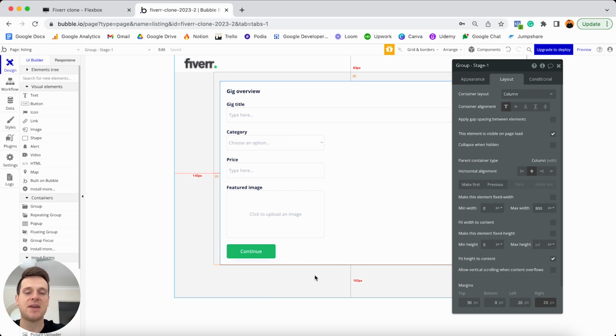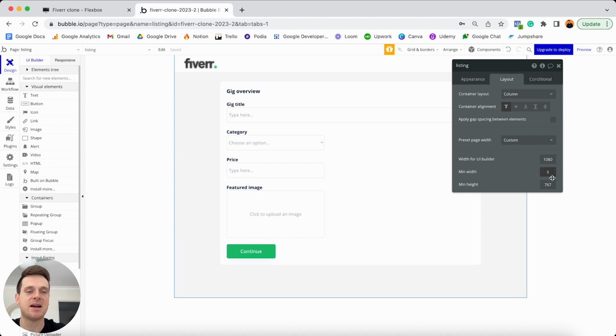Now, before I add that group in, I'm just going to need to expand the height of my page here. So I'm going to select my overall gray page, jump to my layout tab, and set the minimum height here to be something like 2000 pixels. Of course, I can come back and update that later on before I preview or publish my app, but I just want a fair bit of space to work within for the time being.